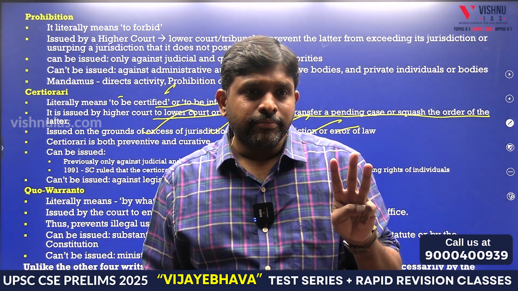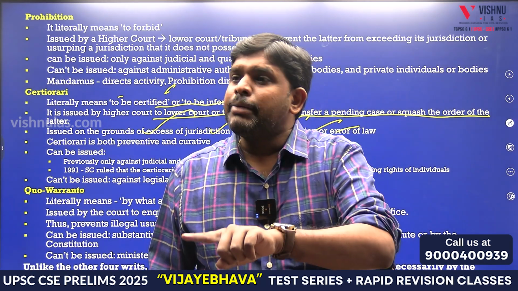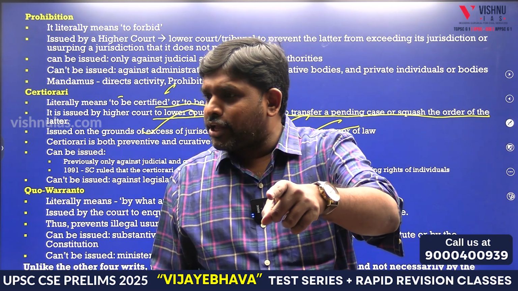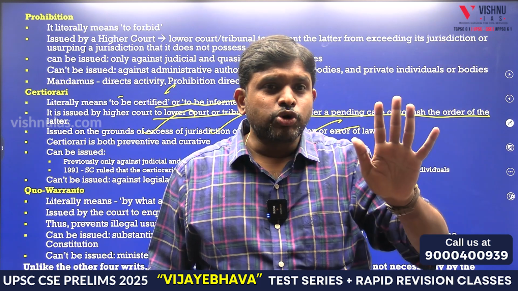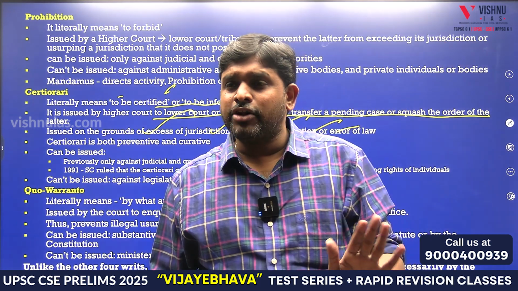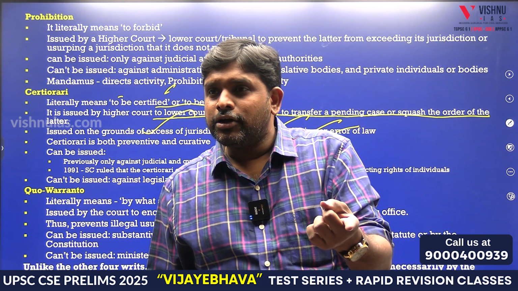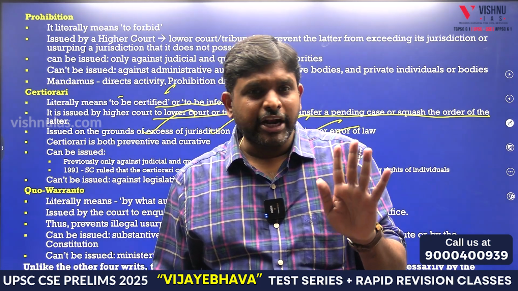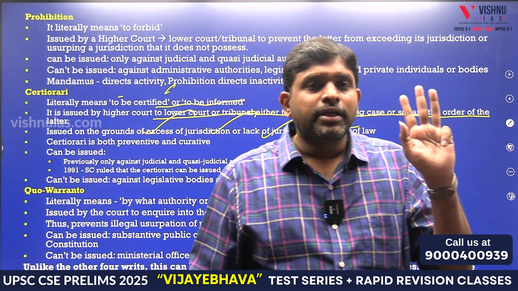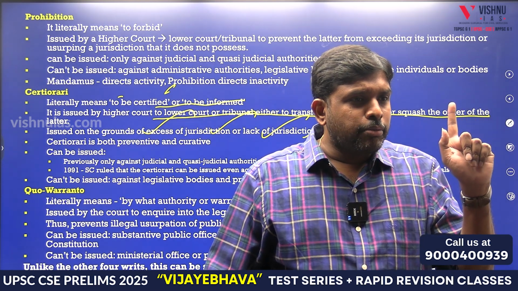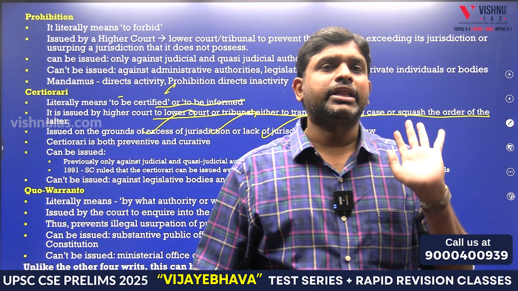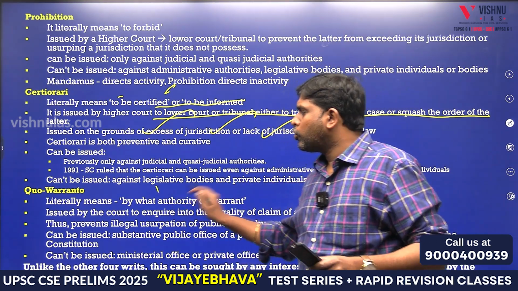Prohibition can be issued either on a petition or by a higher court, whereas certiorari is only by a higher court. There is no requirement of a petition. If a petition is there, well and good, but without a petition also it can be done. Are you getting my point? So first is what? Habeas corpus. Second is what? Mandamus. Third is what? Prohibition. Fourth is what? Certiorari. Quo warranto.